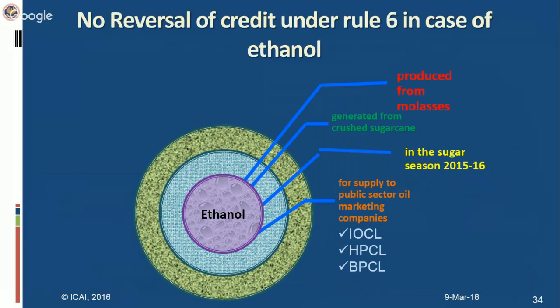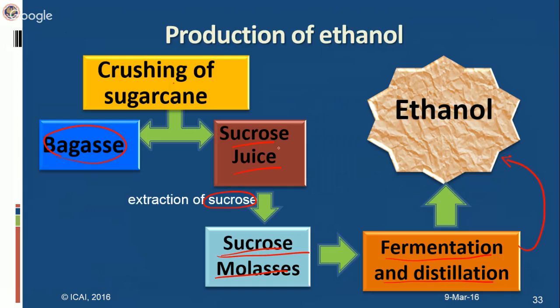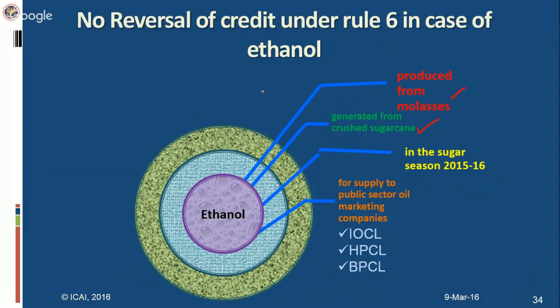The condition which needs to be fulfilled is that first of all, this ethanol should be produced from molasses. This molasses is generated from the crushed sugarcane. This we have seen in the last slide, that how this ethanol is produced. That is why I have explained to you how ethanol is produced. That we crush the sugarcane, we get the sucrose juice, and sucrose is also extracted, and we get the sucrose molasses. So this sucrose molasses should have been generated from the crushed sugarcane. And then the next is in the sugar season 2015-16.